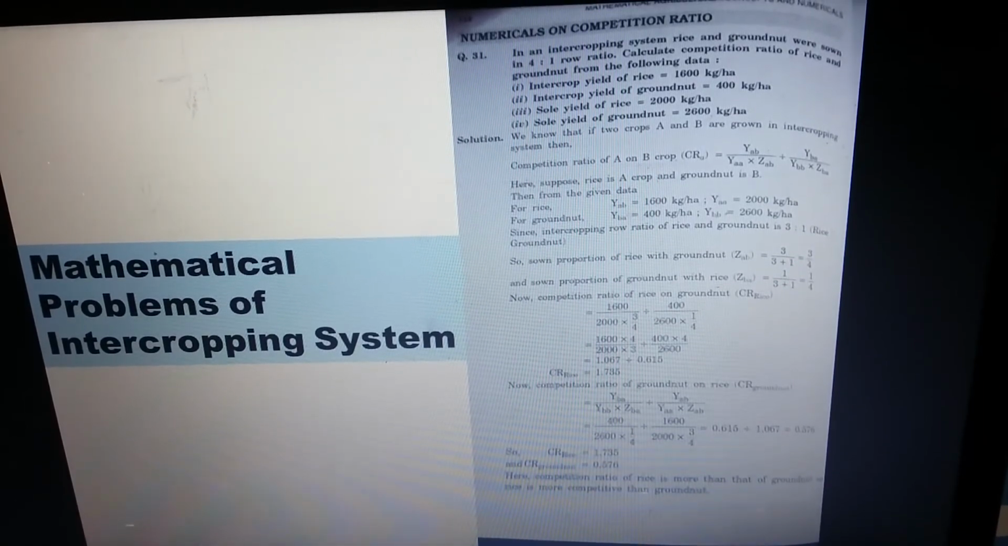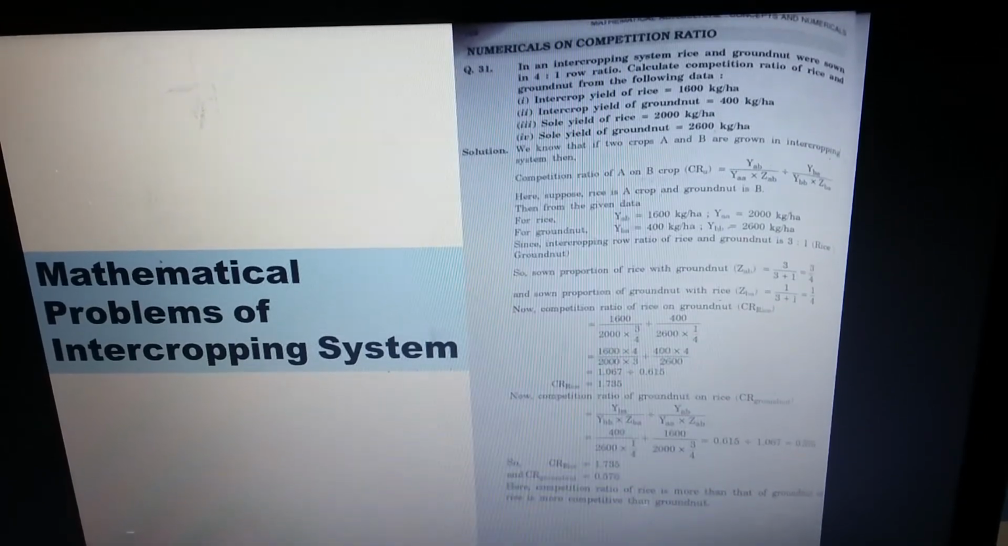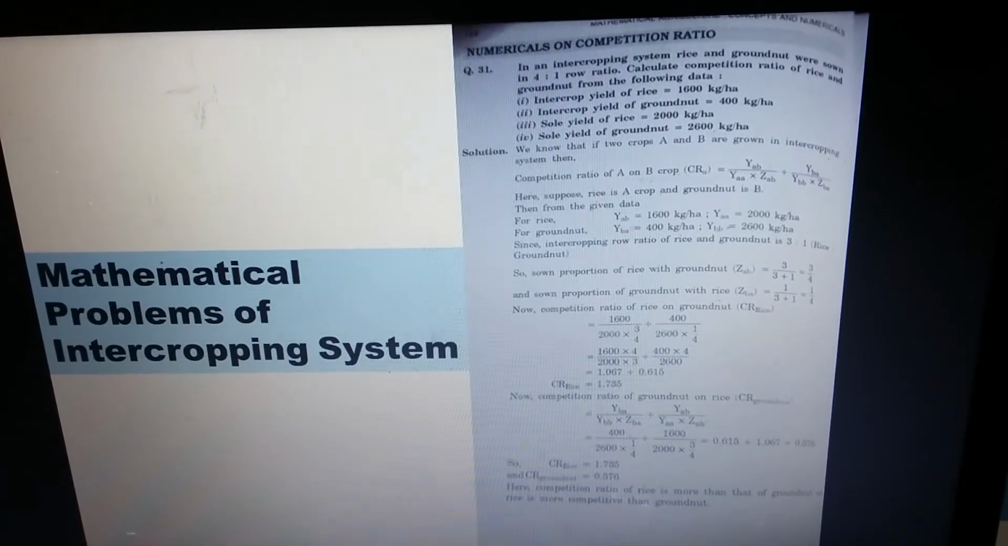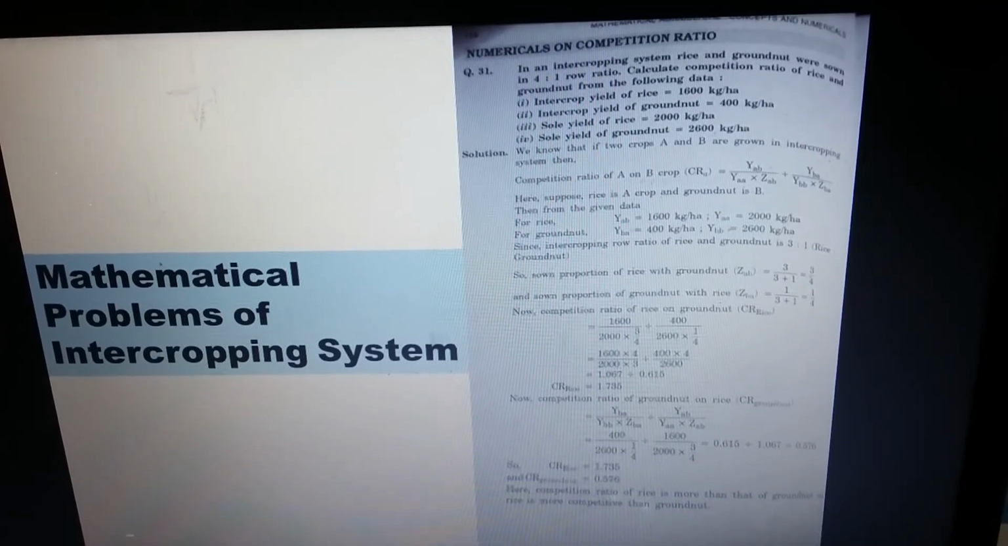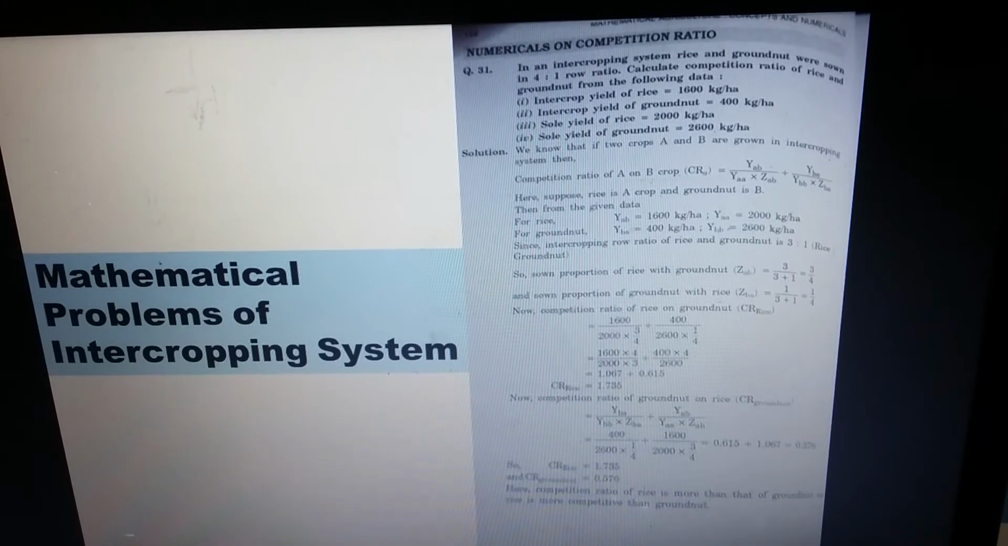We just put all those values. That means YAB, intercrop yield of rice, that was 1600, sole crop yield of rice YAA, that was 2000 kg per hectare. YBA, that means intercrop yield of groundnut, that was 400 kg per hectare. Sole yield of groundnut YBB, that was 2600 kg per hectare. Sown proportion of rice with groundnut, that means ZAB, that was 3/(3+1), that means 3/4. Sown proportion of groundnut with rice, that means ZBA, that was 1/(3+1), that means 1/4.